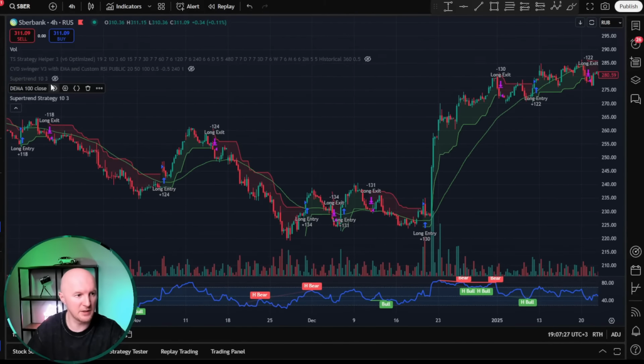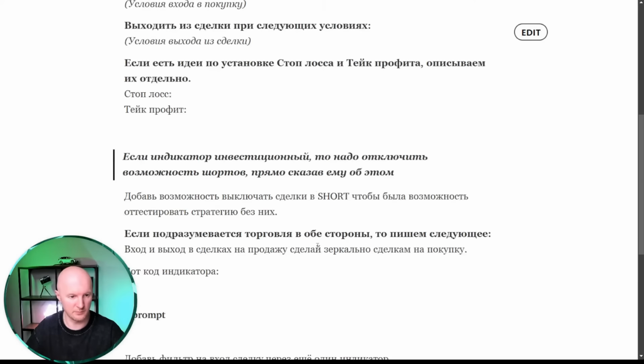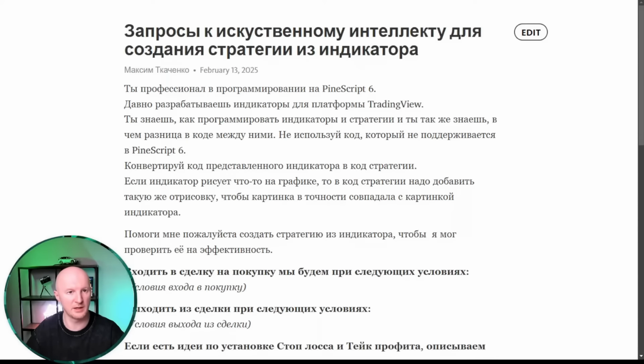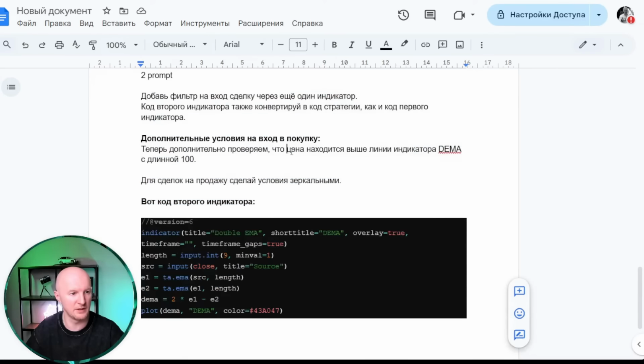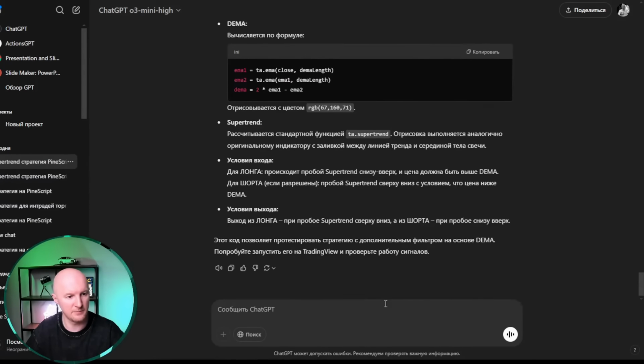We expand the list of DEMA indicators, click on the curly brackets, the indicator's code opens up, we copy it and go paste it into the second prompt. Here is the second prompt. Read this file, it will be available in the Telegram channel. I've already done all of this. Here is the second prompt, and we add it, copy it, go to our neural network, paste it in, and hit send.